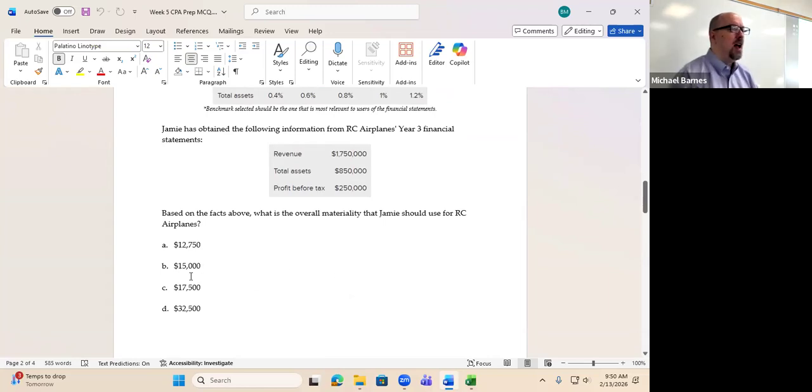This was more of a lesson, not in how to calculate materiality, but to make sure that you read the question very clearly and carefully to understand what individual elements from the question you need to use to answer it. Again, I expect that you're very good at that right now, but more practice is never a bad thing.